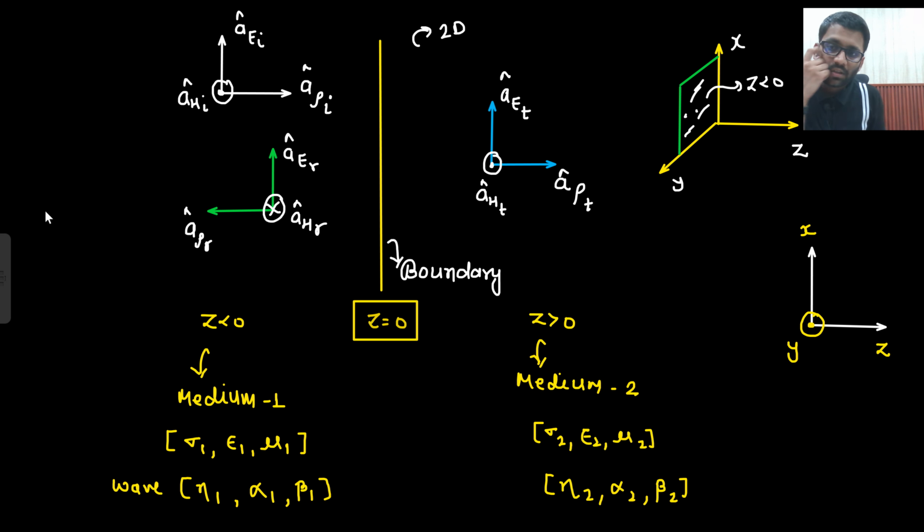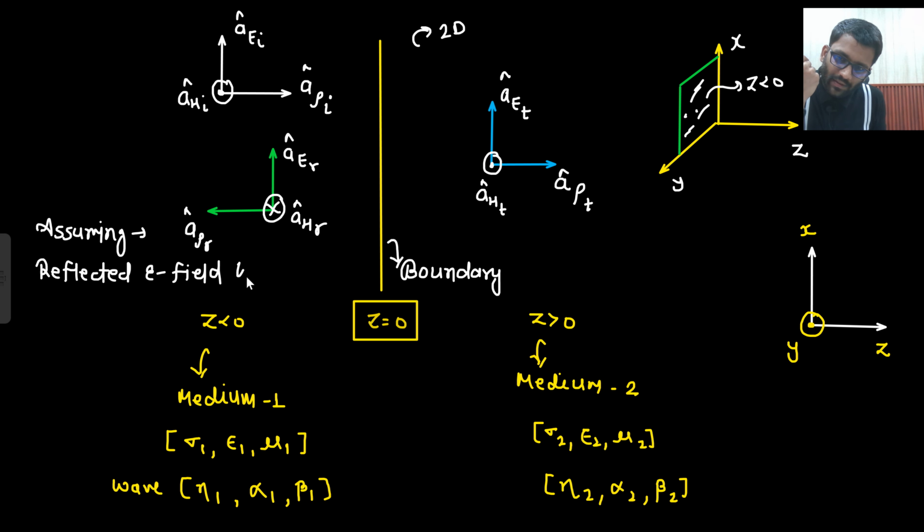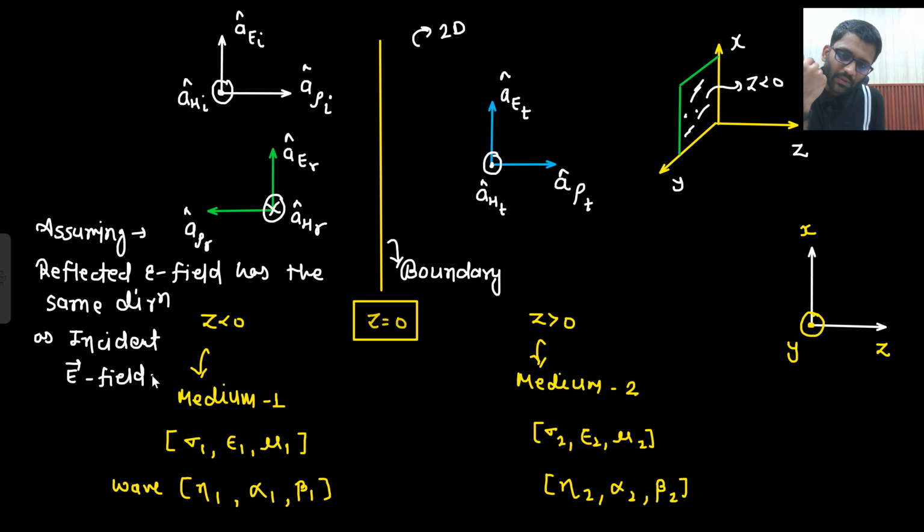Okay. So assuming reflected E field as the same direction as transmitted, sorry, not transmitted, I should say, as the same direction as incident E field. Is that clear to you?